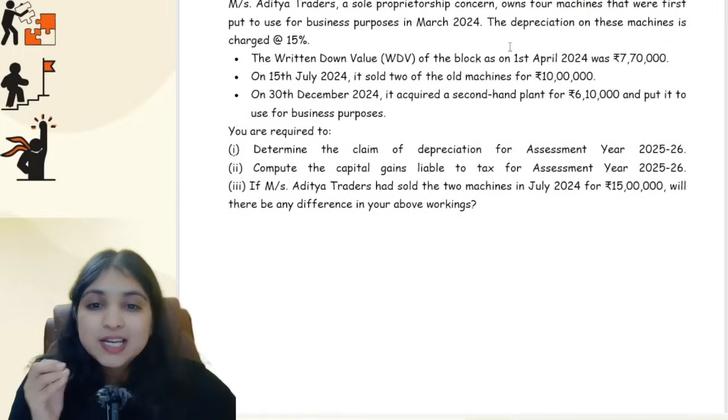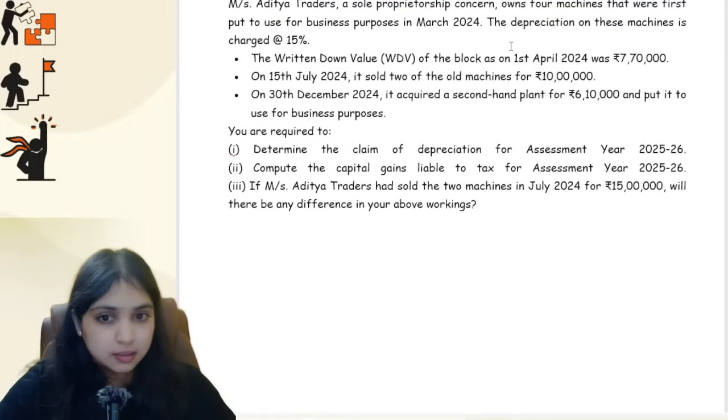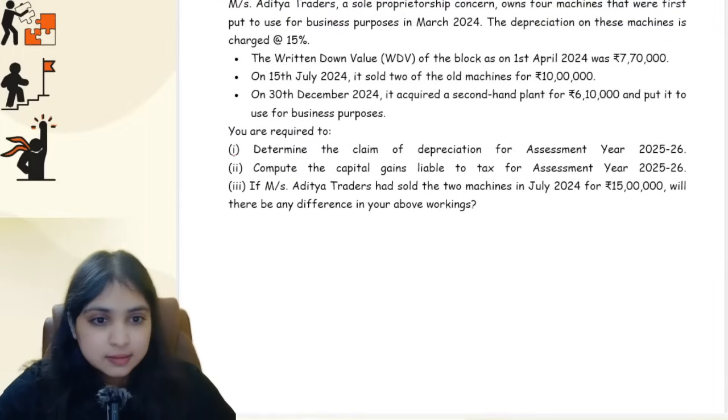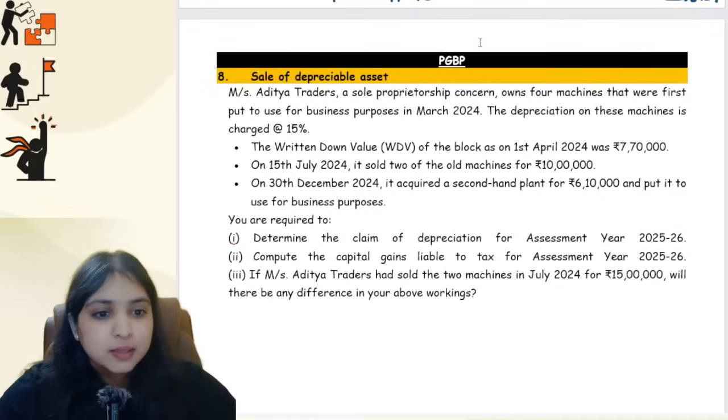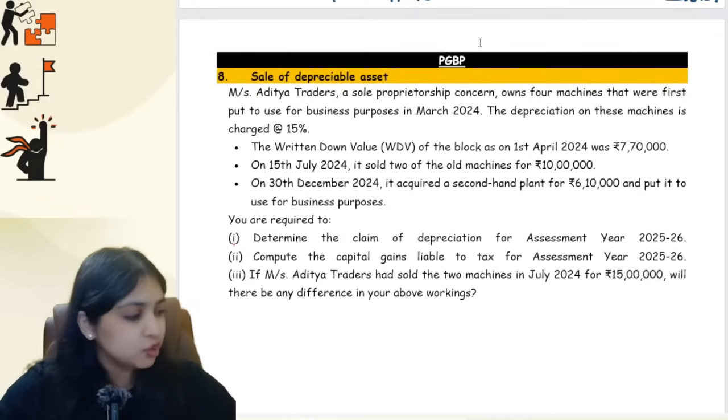Okay, now come on, let's work out one question on this part. Let's read the question. It says that Messrs. Aditya Traders, a sole proprietorship concern, owns 4 machines that were first put to use for business purpose in March 2024. Then the question says the depreciation.